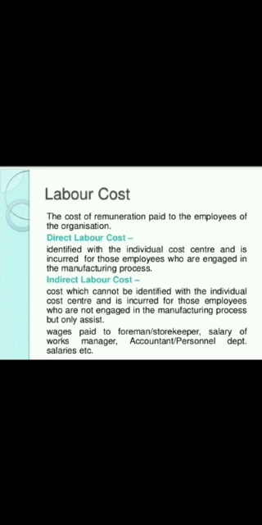Now we will know about the labor cost. The cost of remuneration paid to the employees of the organization is the labor cost. Direct labor cost refers to the amount paid to the workers directly engaged in the production of goods, or we can say those who are engaged in the factory. They are the direct labor. Indirect labor refers to the amount paid to the workers who are indirectly engaged in the production of goods. For example, wages paid to the storekeeper, salary of works manager, accountant, or personnel department salaries, etc.